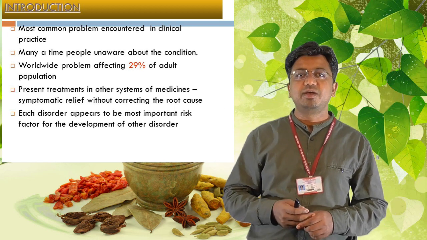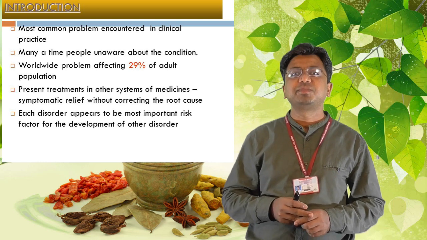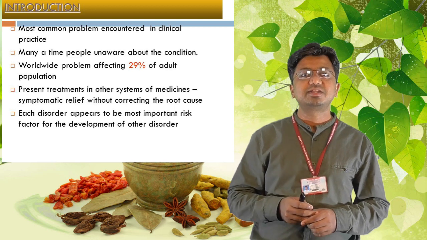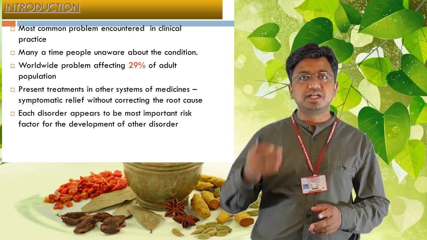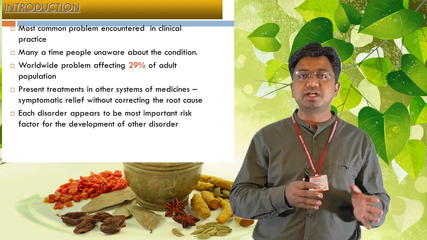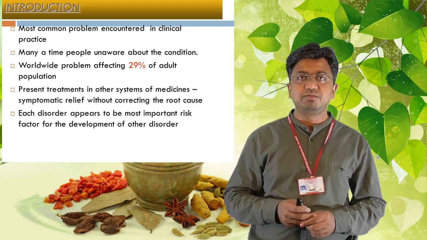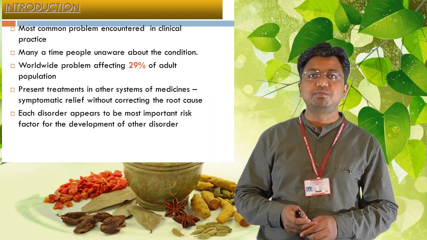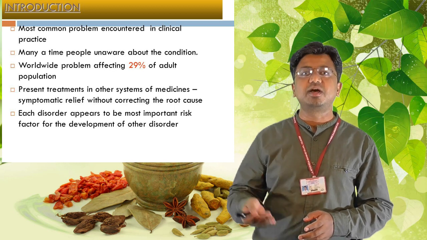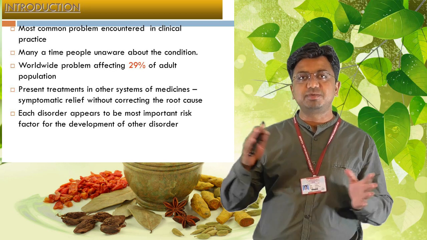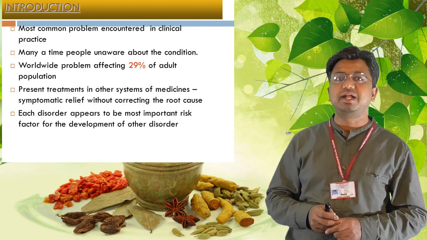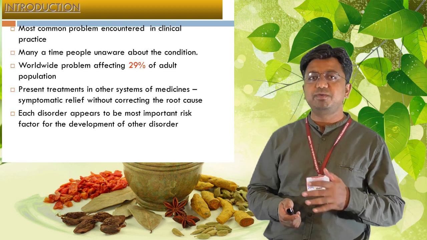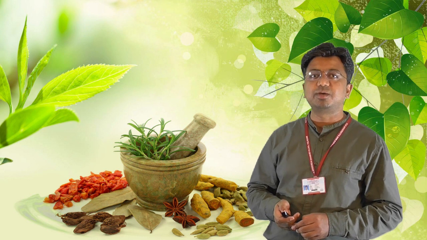How is it possible? In the classics, when the conversation goes on, the Acharya explains like this: the vitiation of Samabhavas leads to Janapadodvamsa, which may be either communicable diseases or non-communicable diseases. When the whole community suffers with such disorders, we can correlate it as Janapadodvamsakara bhavas. And also when non-communicable diseases spread to the whole community, it can be concluded as Janapadodvamsa as per the classics. Now we will see how to prevent these communicable and non-communicable diseases.